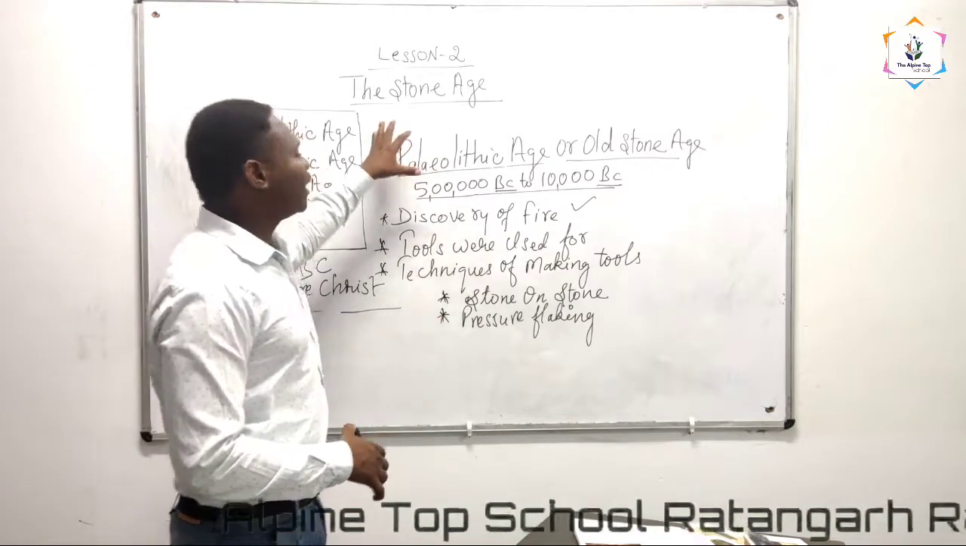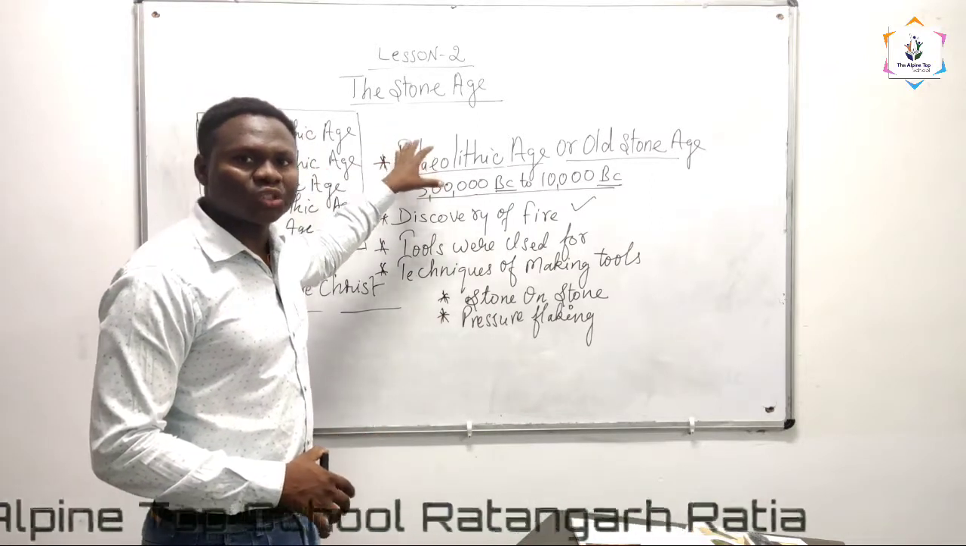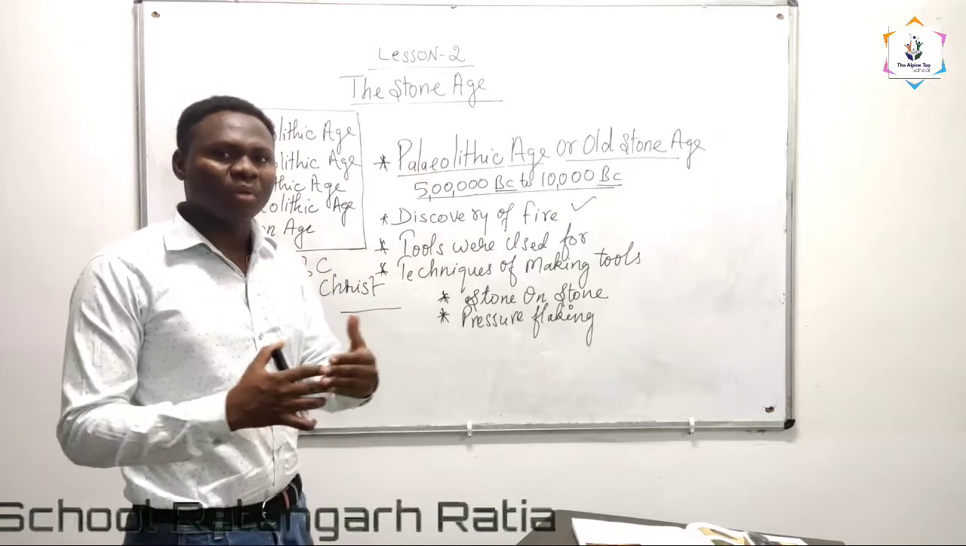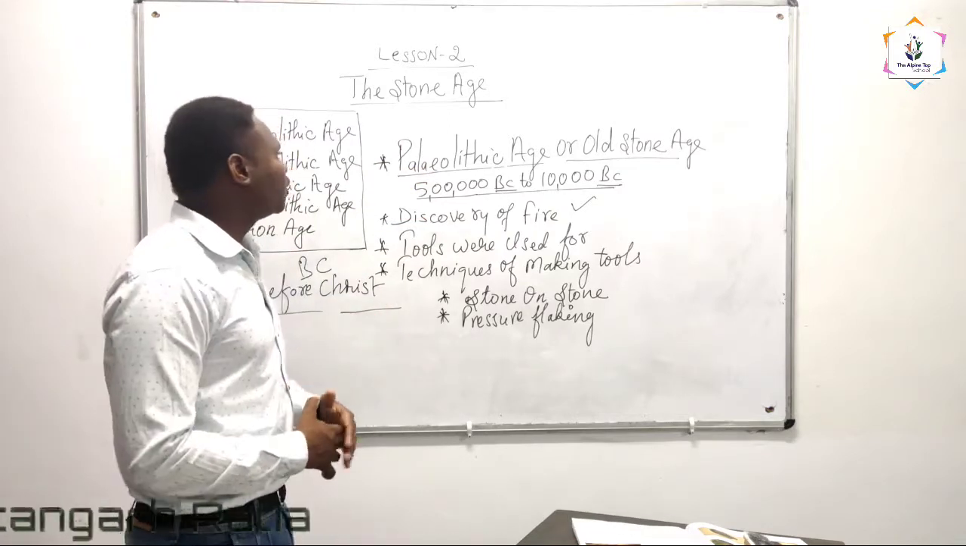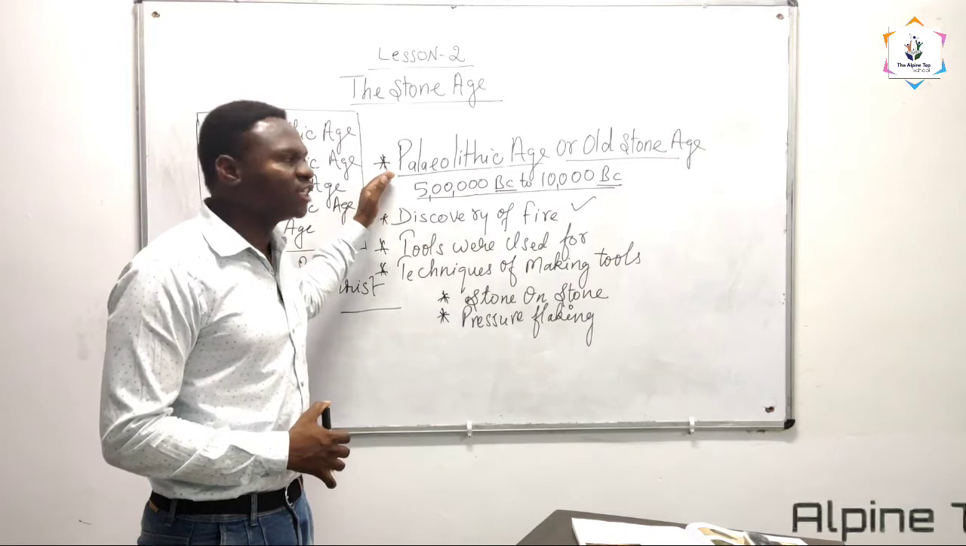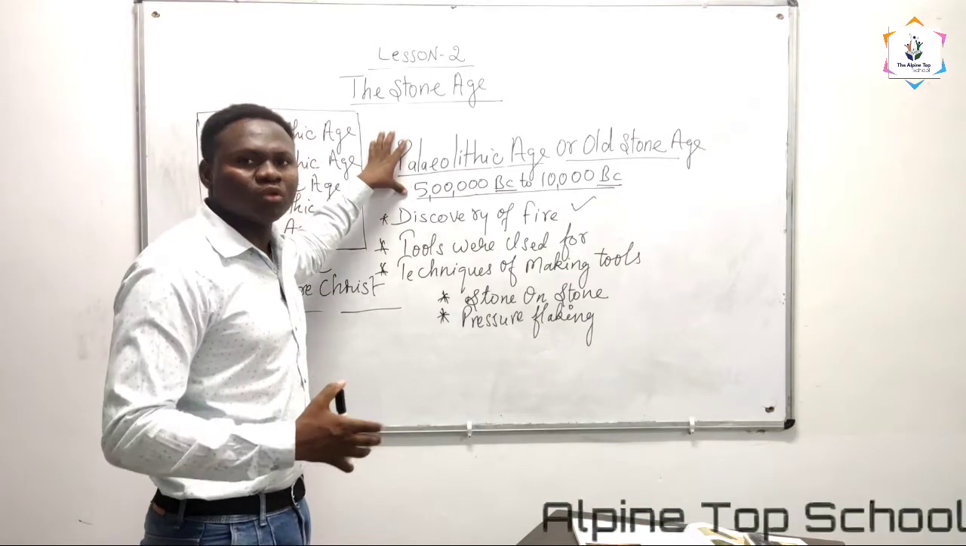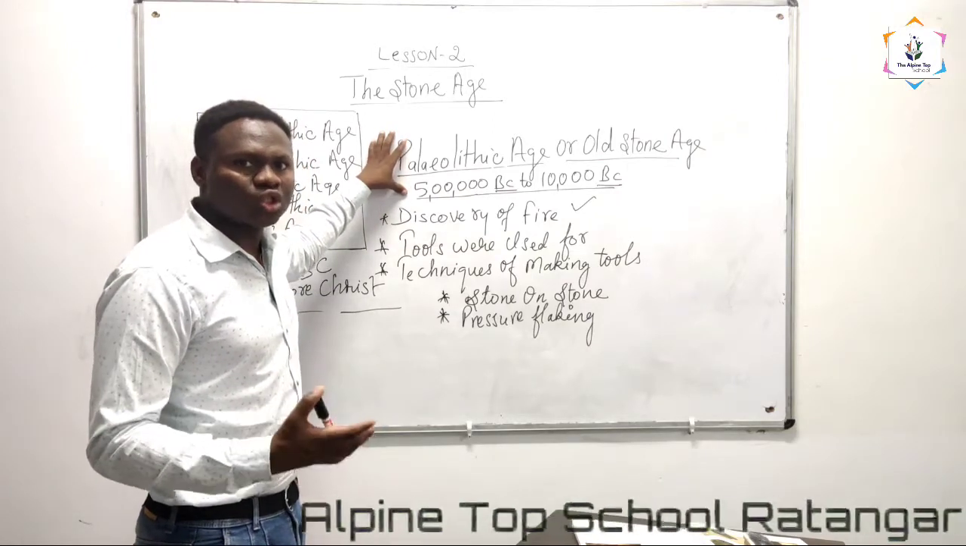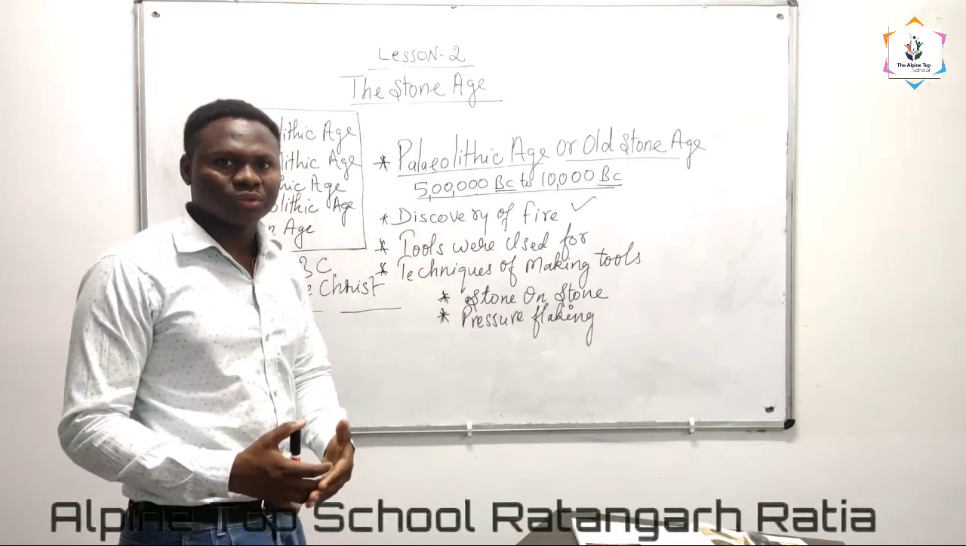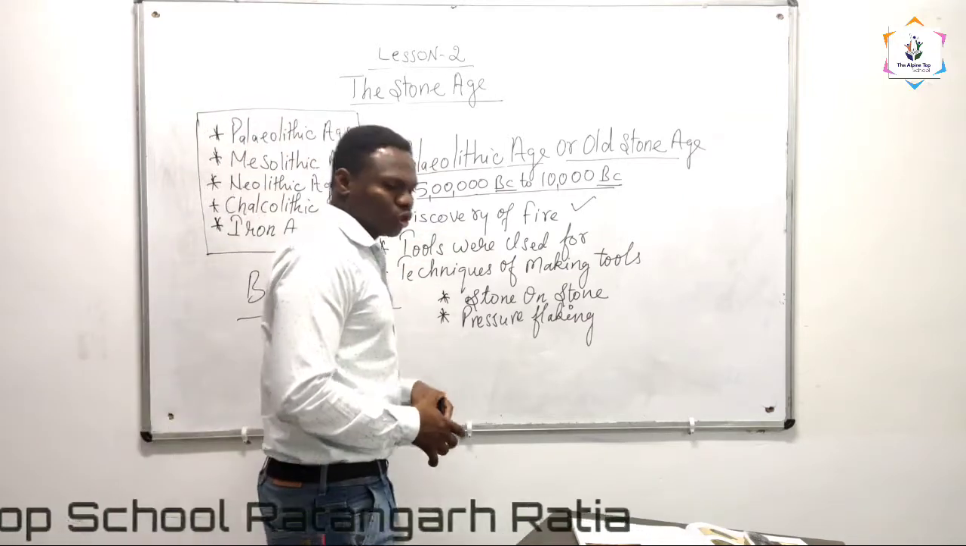This age is called the Stone Age because stone was the main weapon of the Old Stone Age, or the Paleolithic Age. Most of its weapons were made of crude, simple stones. That's why it's called the Stone Age.